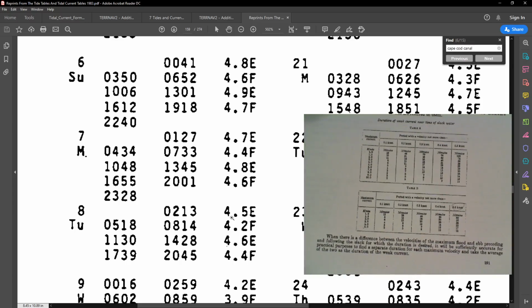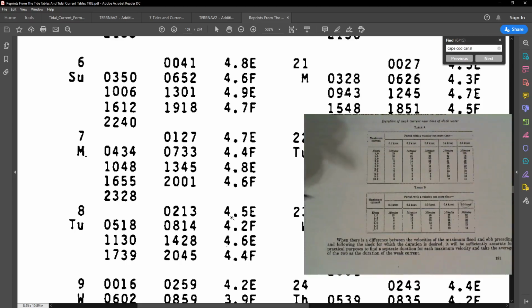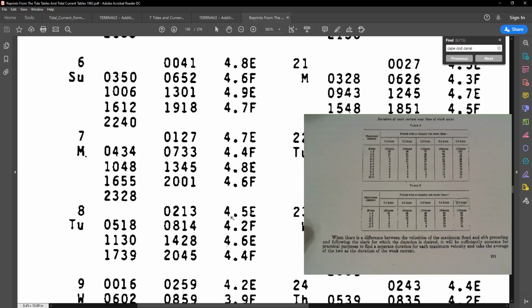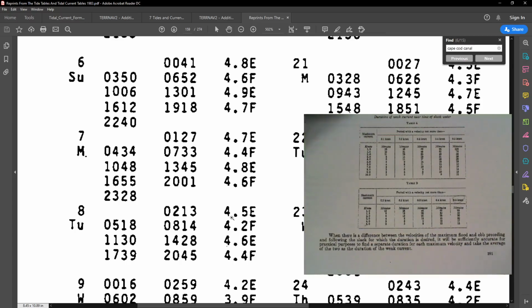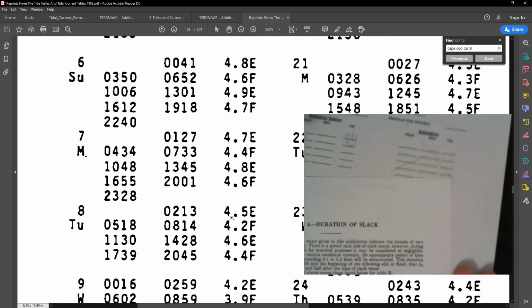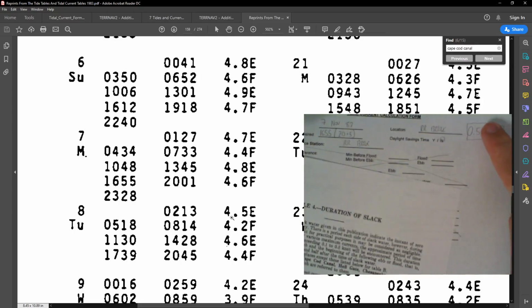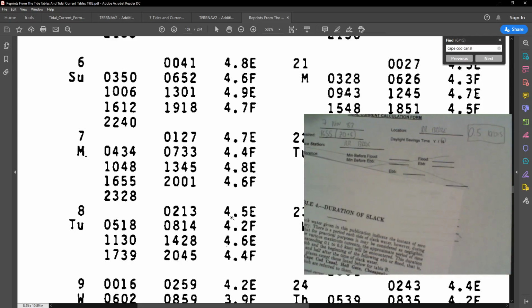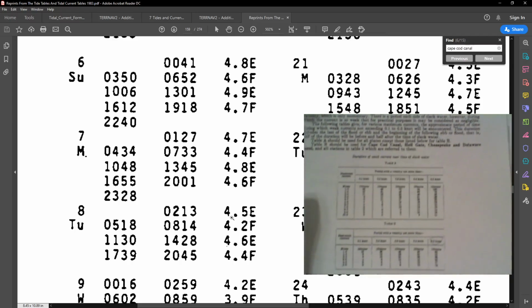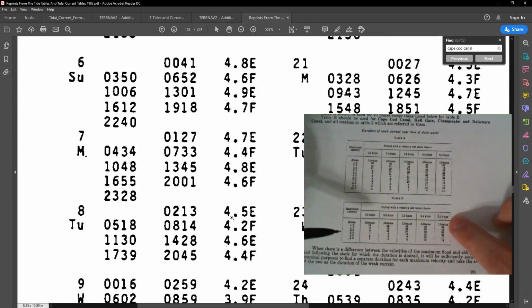Now that we are using table B, we need to find which one 4.6 and 4.8 are closest to on maximum currents, and it can only be 5.0 because both of them round up closer to 5 than they do to 4. Now we take the number that we took earlier in the problem, 0.5. We took that straight from the question itself. We bring that over and we use it with table 4.